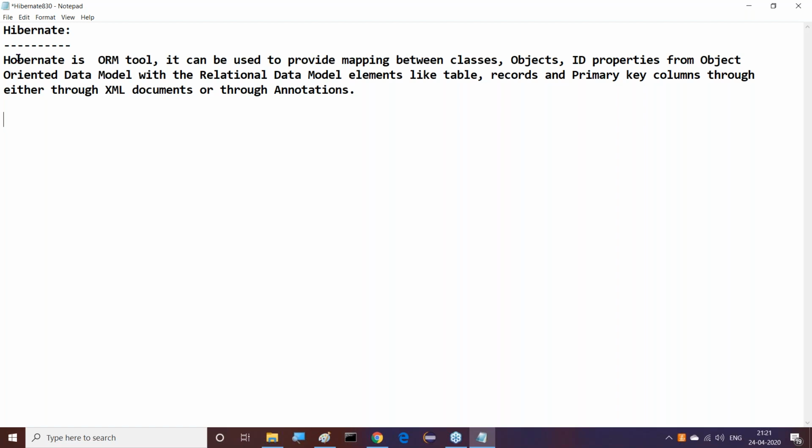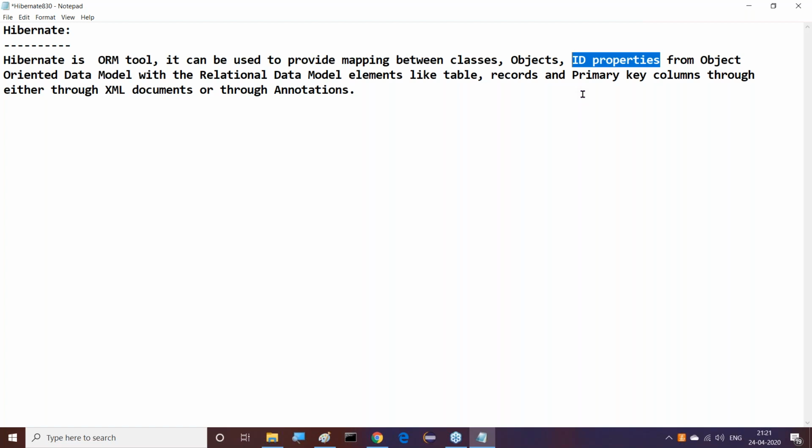Hibernate is an ORM tool. It can be used to provide mapping between classes, objects, and ID properties. What are ID properties? Say for example, if we take an Employee class, inside it employee number, employee name, employee salary, and employee address are available. Four properties are available. Out of these four properties, which property is representing our employee uniquely, similar to the primary key column in the database table? Definitely the employee number, the employee ID. That's why I call the employee ID the ID property. In general, we call it the ID property in bean classes: the property that represents our object uniquely.